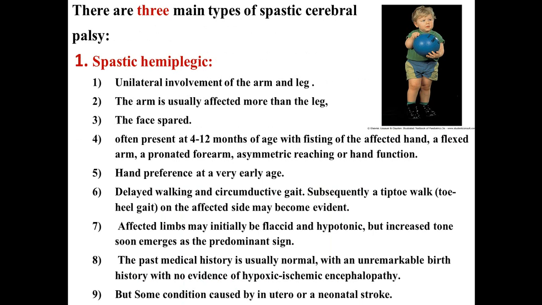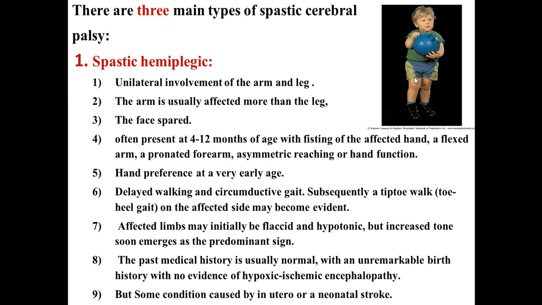So in spastic CP there are three main types. First of all, we call it spastic hemiplegic. From its name, hemiplegia, half of the body on the longitudinal section is affected, unilateral involvement. It involves both the arm and the leg, so it affects the arm and the leg on the left or right side.